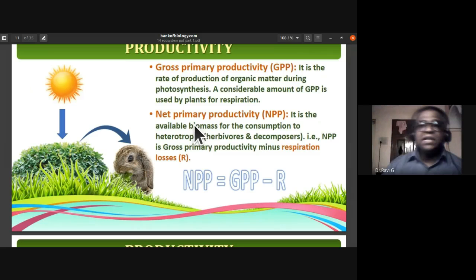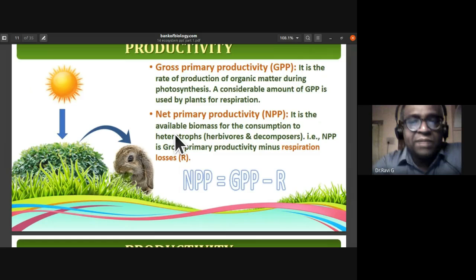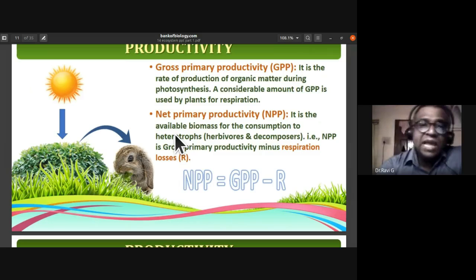So let us understand this. The rate of biomass production is called productivity. There are two types, GPP and NPP, gross primary productivity and net primary productivity. What is the definition of gross primary productivity? It is the rate of production of organic matter during photosynthesis, with reference to time.